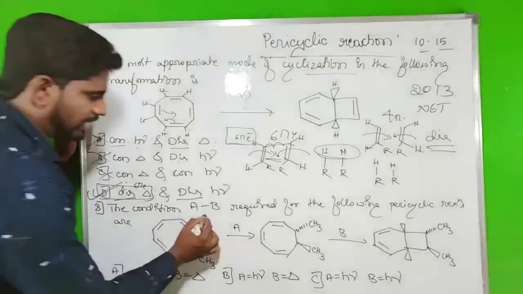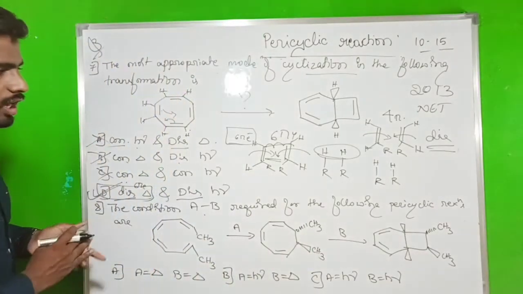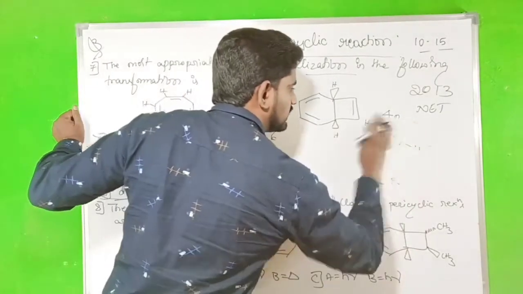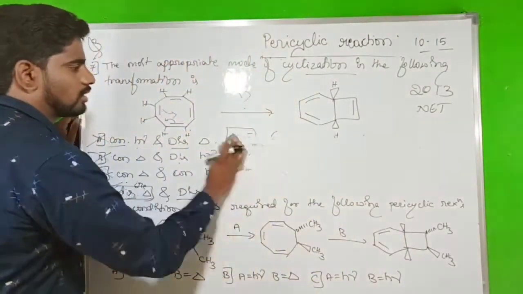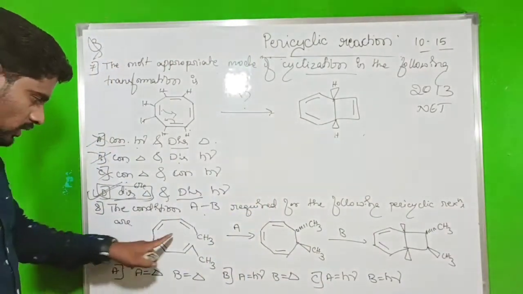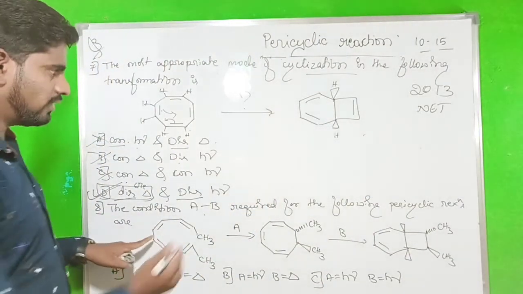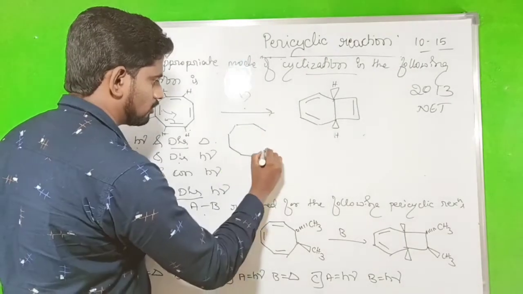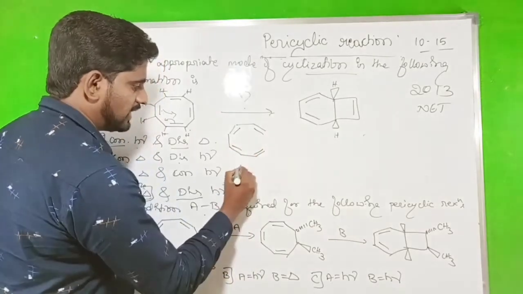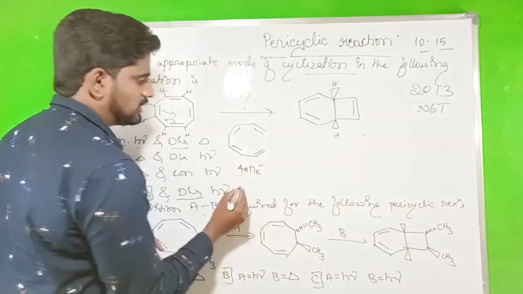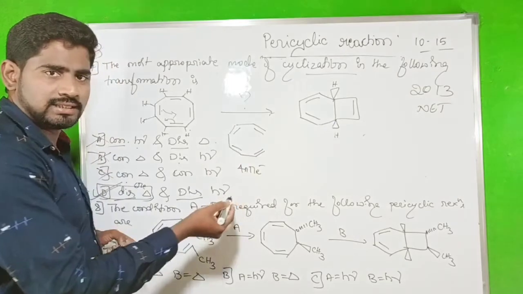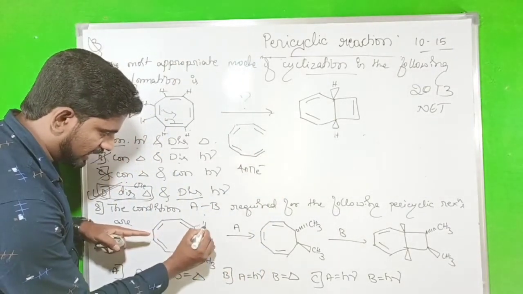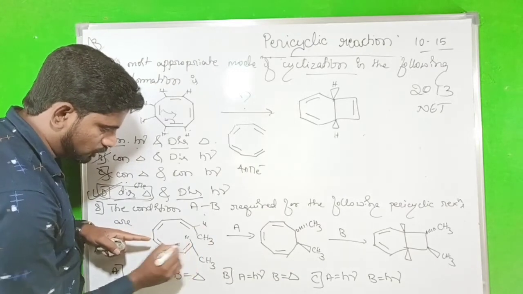the condition A to B required for the following pericyclic reaction. So now we have to identify what the reaction is. So look here. They have given the molecule. First we have to write that one. It is a 4n pi electron system: 2, 4, 6, 8. That's why it is a 4n pi electron system. So this is the CH3. Here there is a hydrogen. Now we have to identify the hydrogen over here.